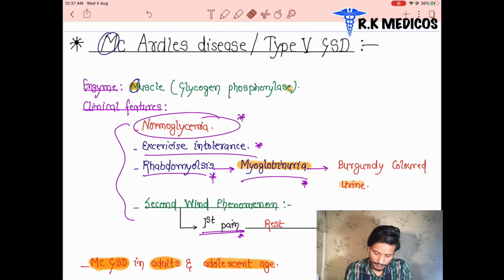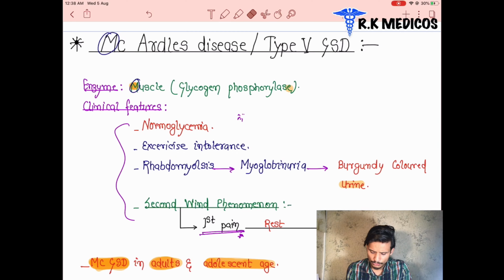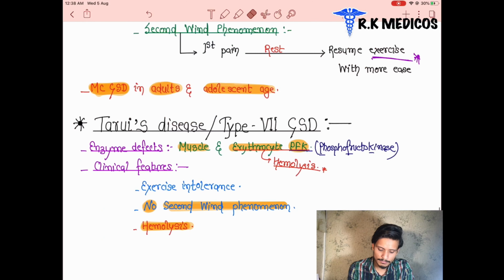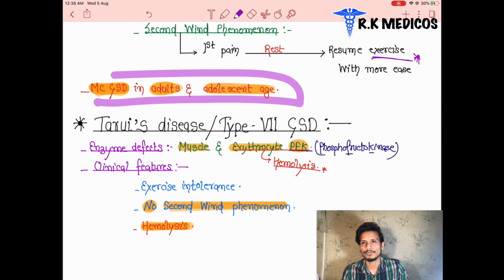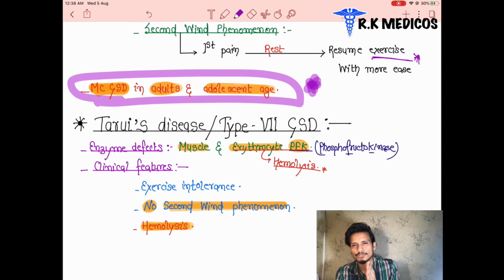So now you tell me what are the diseases associated with glycogen storage disorders. In the next point, the most common glycogen storage disorder in the adult is McArdle's disease. I already told you, among the muscle glycogen storage disorders, McArdle's disease will be the most common, either in the adult stage or in the adolescent condition.